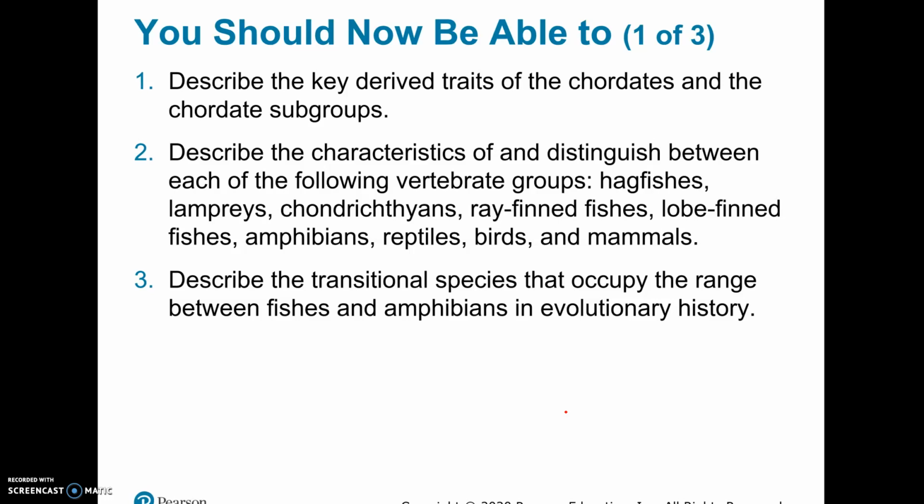Know the general characteristics of chordates. Remember, there were 4 of them. We want to know the characteristics of the different vertebrate groups. So the hagfish and the lampreys were the jawless fish. Chondrichthyes, or chondrichthyans, these were cartilage fish like sharks. Ray-finned and lobe-finned fish, I talked about them being osteichthyes, which is osteo for bone and ichthy for fish. These guys had real bones, but the lobe-finned fish had thicker bones in their limbs, which led to the tetrapods, the animals that could live on land, which brings us to what we've been talking about: amphibians, reptiles, birds, and mammals.